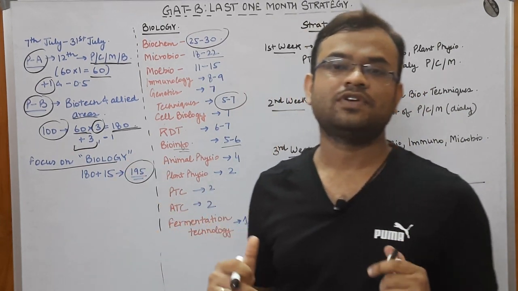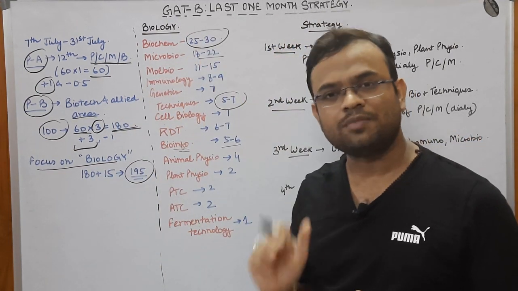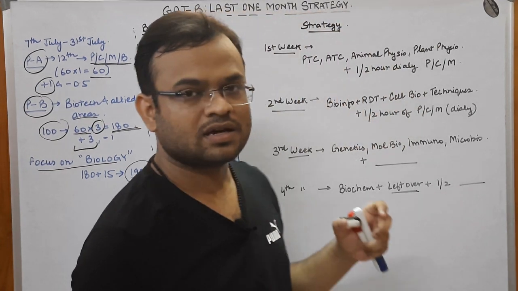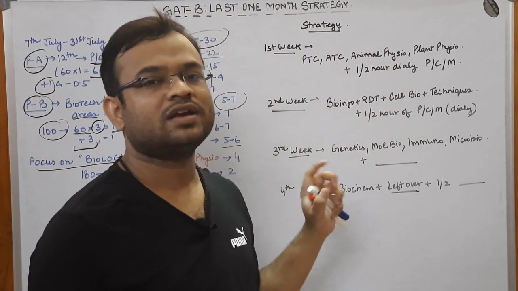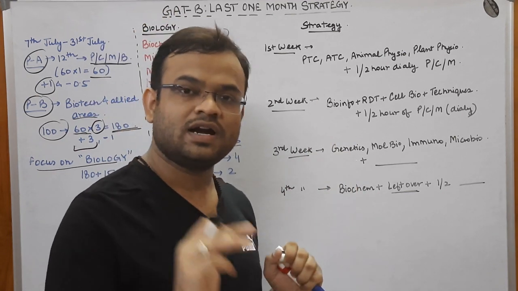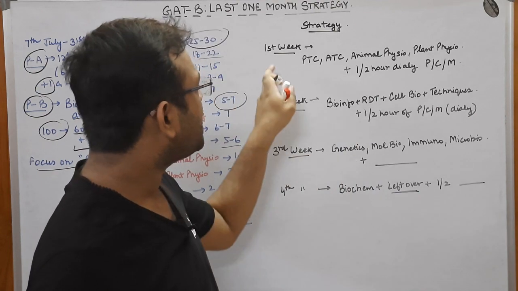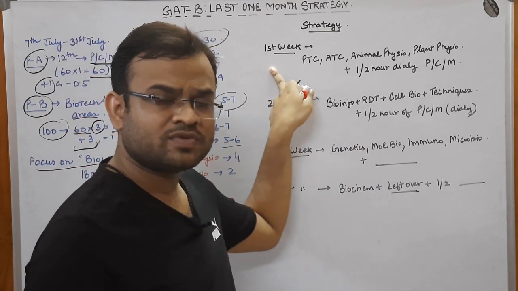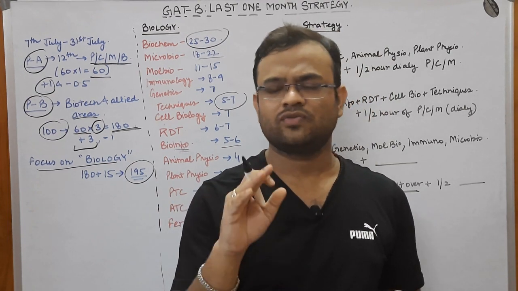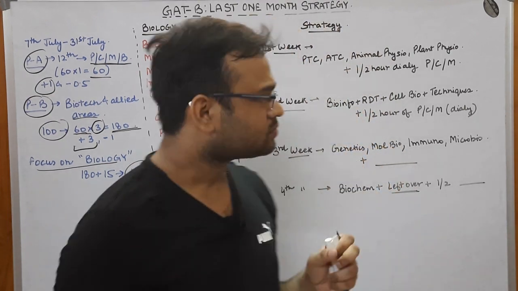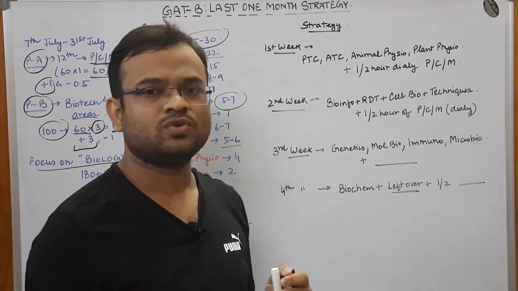Now what I have done is I have made my strategy according to the questions that are coming each year. Now let us move on to the strategy that I believe I would have taken if 1 month would have been left, and I would be giving the exam after 1 month. So what I would have done is, let us divide the 30 days that we are left with in 4 weeks. There are 7 days in a week, so let us divide it into 4 weeks.